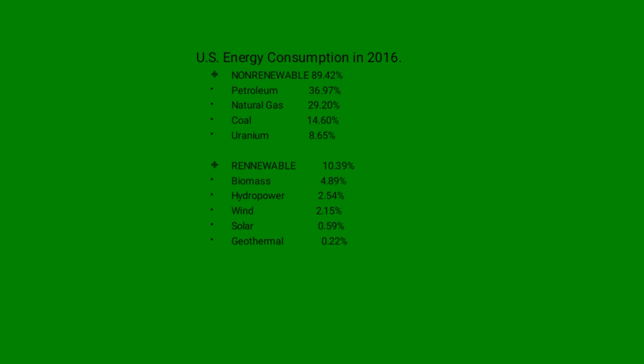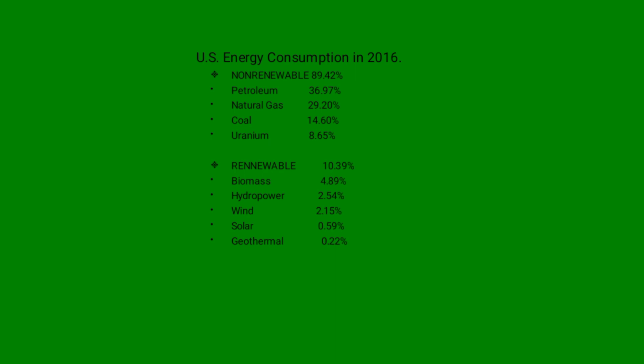But with the renewable energy, the biomass is taking 4.89%, the hydropower is taking 2.54%, the wind is taking 2.15%, the solar occupied a percentage of 0.59, and the geothermal is the least, which is 0.22%.